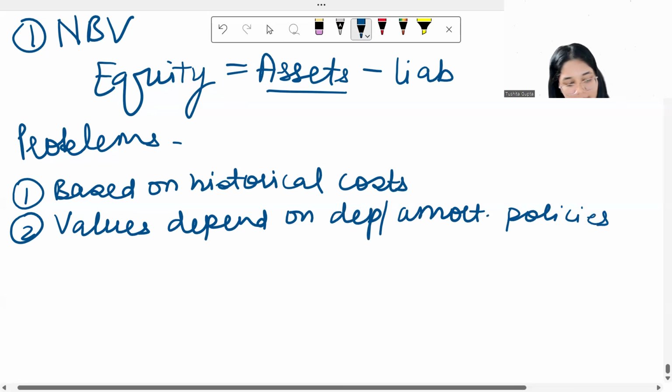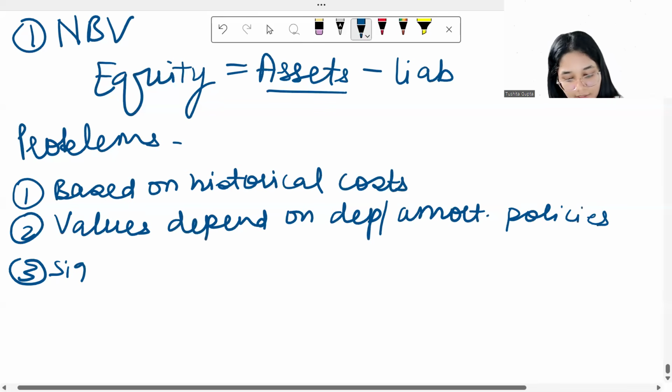And then last but not the least, there could be some significant assets which are not recorded in the balance sheet. For example, internally generated goodwill. According to the IFRSs, a business is not allowed to record internally generated goodwill in the books of accounts.